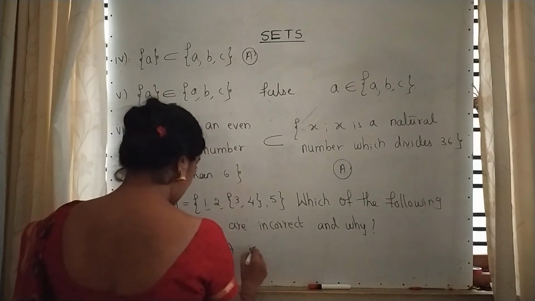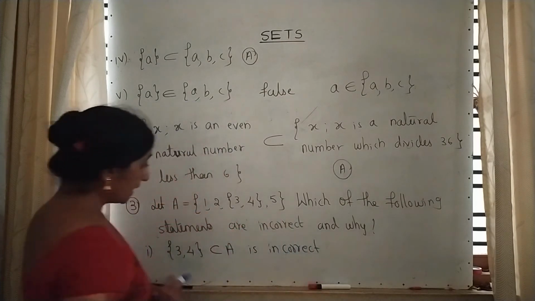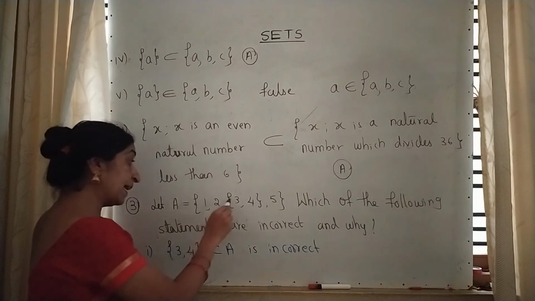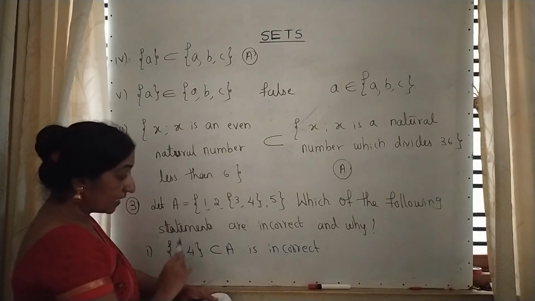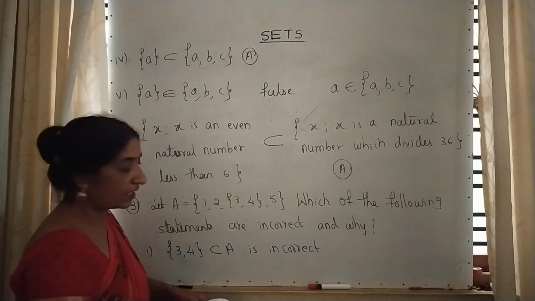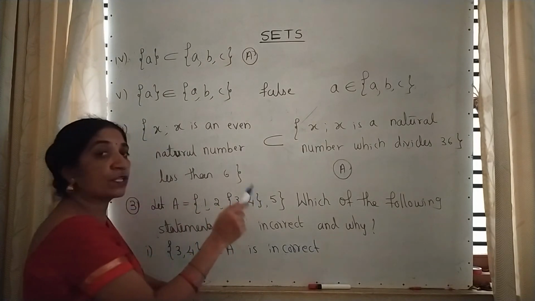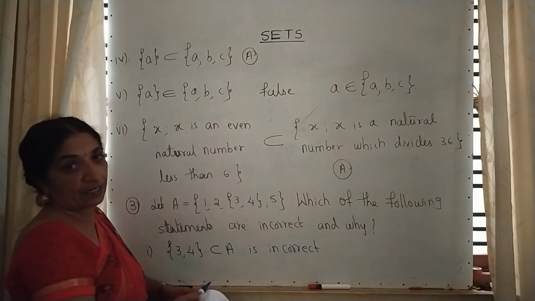See, this is incorrect. Why? This is incorrect because {3, 4}, even though it is a set, is an element of A. Therefore, it is an incorrect statement. Why is it incorrect? See, {3, 4} is given in the form of a set, so this is an element of set A. Understood?